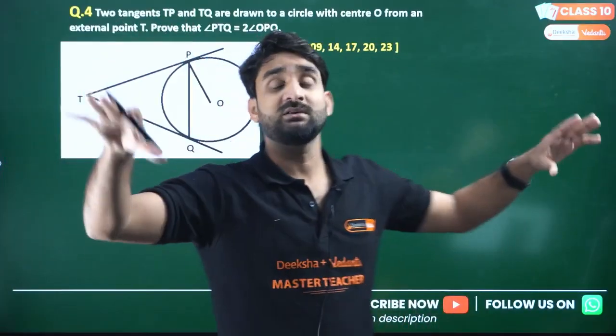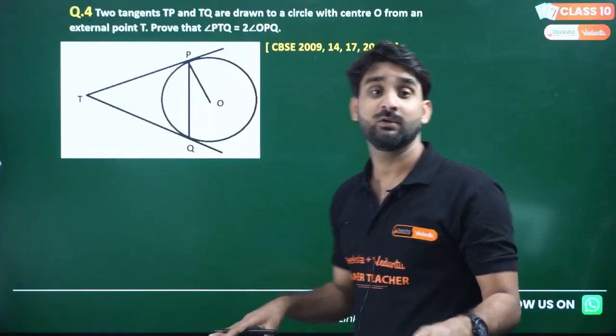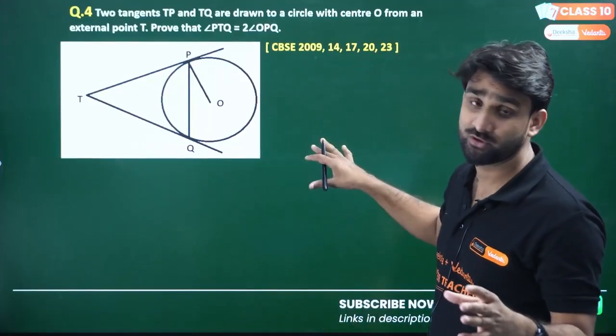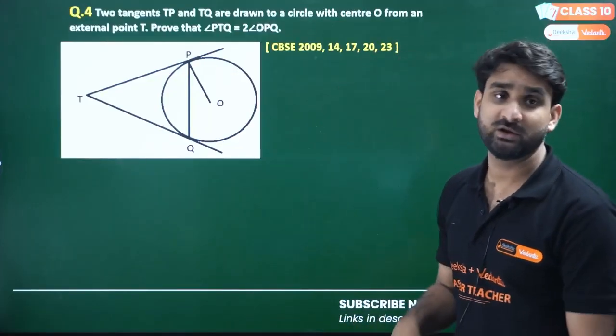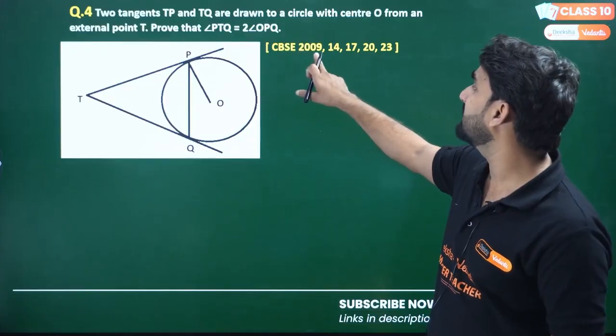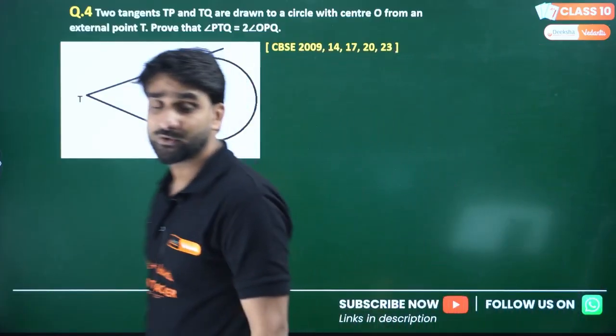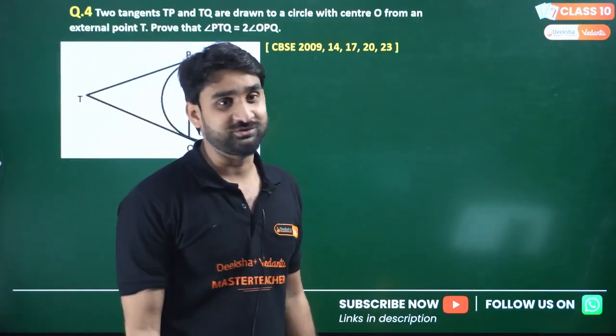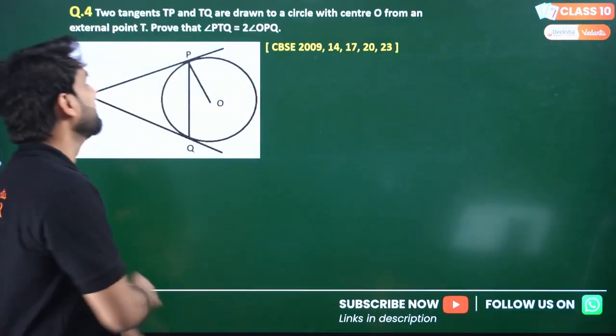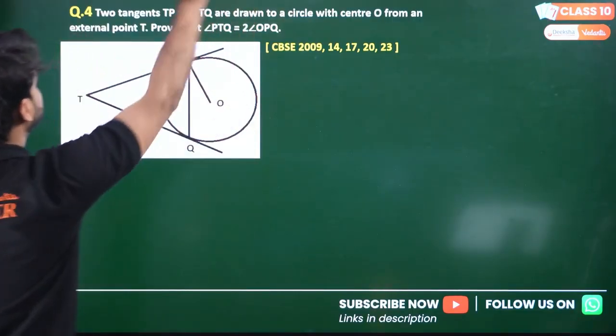These questions are the foundation of circle, so I picked them to give you complete clarity. This question has been asked in the years 2009, 2014, 17, 20 and 23. So now you can understand its importance. Now solve this.